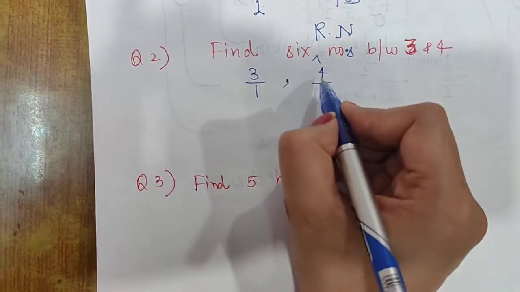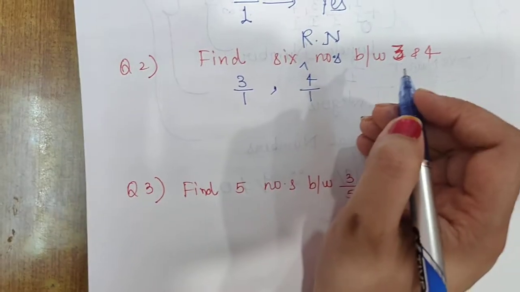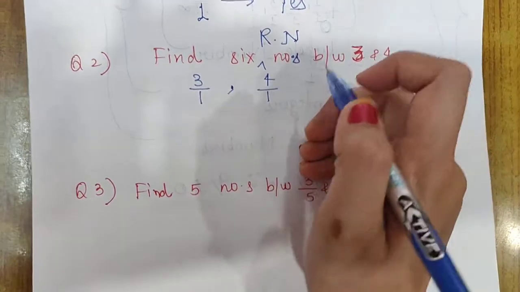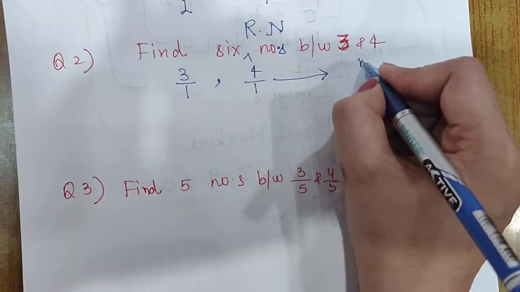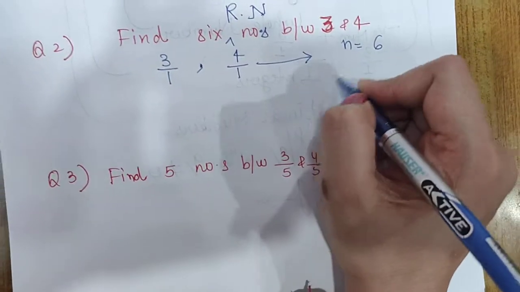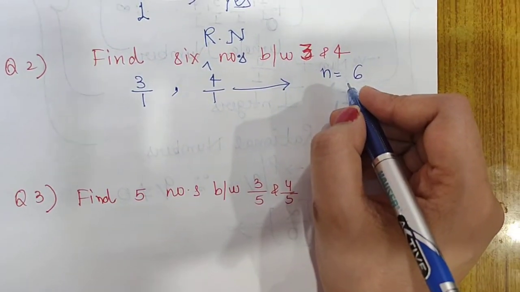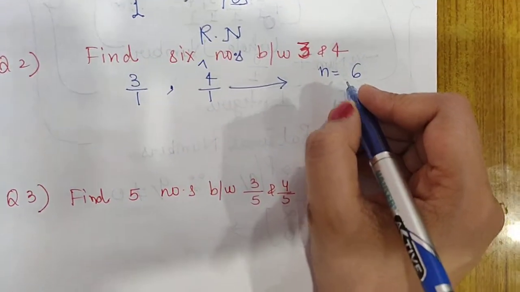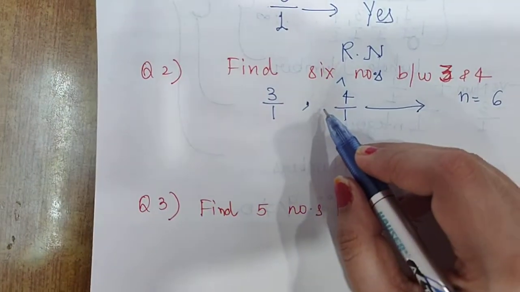Can you write any number between 3 upon 1 and 4 upon 1? No. So the method is: how many numbers are they asking? 6, so n is 6. When we have to write rational numbers between two given rational numbers, first we see whether there is any rational number between them. No.